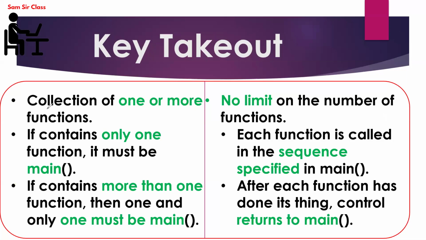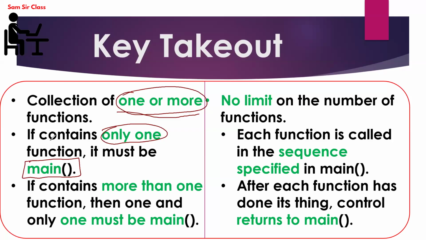So this is the first time we have written some key takeaways, because these are very important to understand the meaning of a function. One program can have a collection of one or more functions, which we have already seen in the previous example. Along with the main function, more than one function is available. The second point says that if only one function is available in a single program, then it must be the main function.